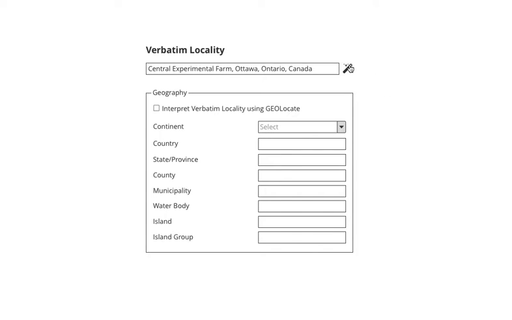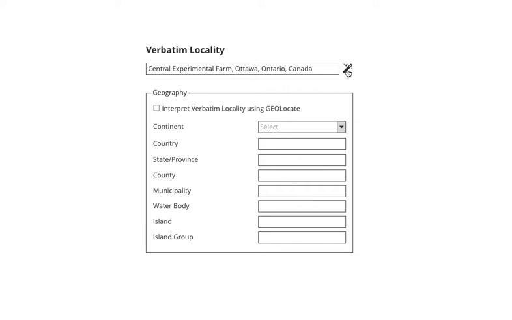So I can click either this button or this label here to interpret that into these fields. Now, I normally don't like to double up my UI, but I just want to clarify that these two elements may not be very proximate on the page, and people may be working asynchronously. One person may enter verbatim locality, and another person comes along to add the assertion for place later. So I don't want to only do one or the other. I want both. Like I said, I don't normally double up my UI, but in this case it's necessary.